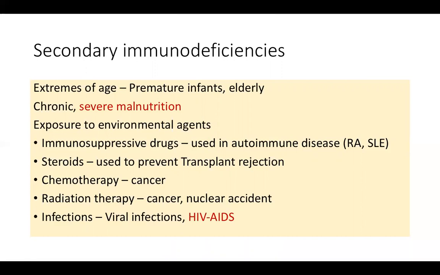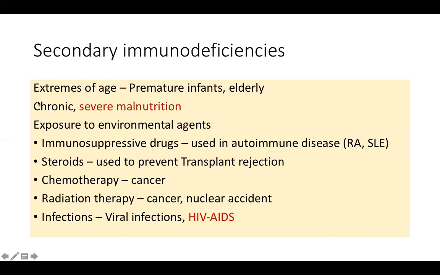So this was one of your learning objectives. And what are the causes? Okay, what are the causes of primary immunodeficiencies you saw? What are the causes of secondary immunodeficiencies? Extremes of age simply. So premature infants are very prone to developing infection. They have to be safeguarded in an ICU called the neonatal ICU or NICU. Okay. Elderly. So now we are saying that the elderly have to be protected against COVID because their immune systems are weak. Okay. Chronic severe malnutrition.